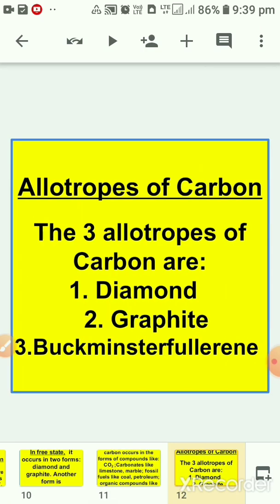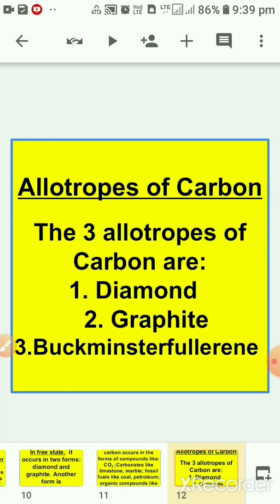Now the next topic is allotropes of carbon. Children, the word allotrope means the various physical forms in which an element can exist are called allotropes of that element.